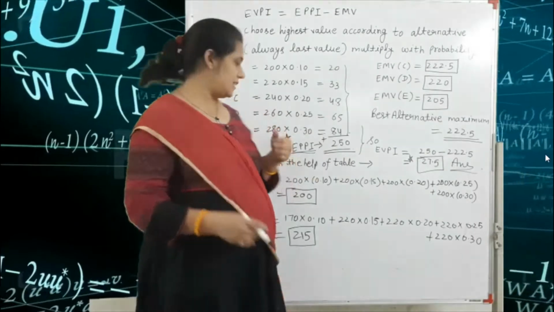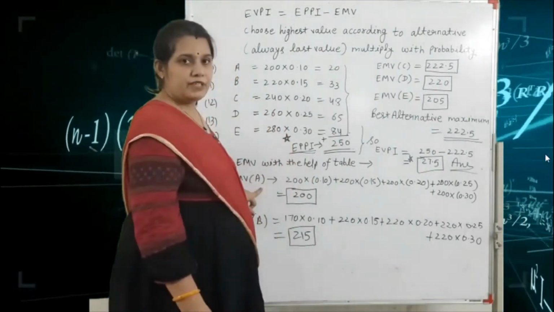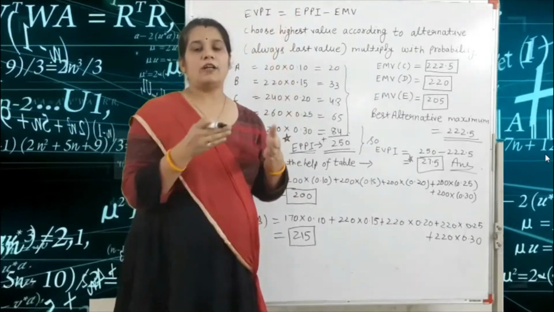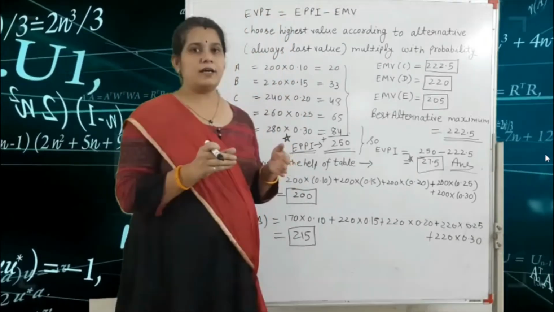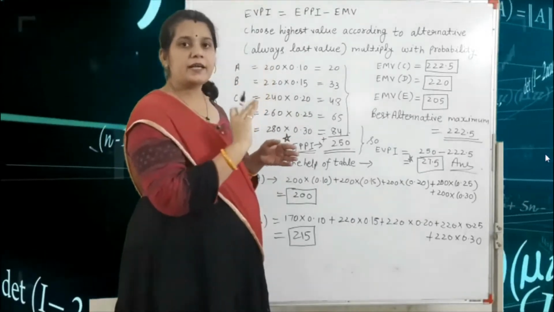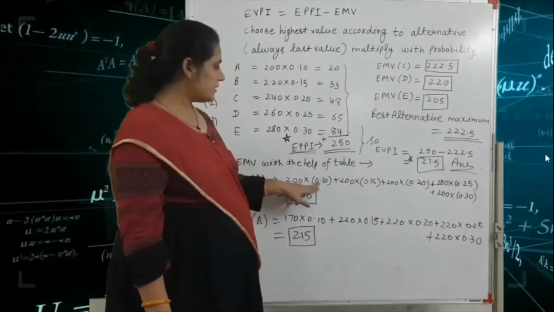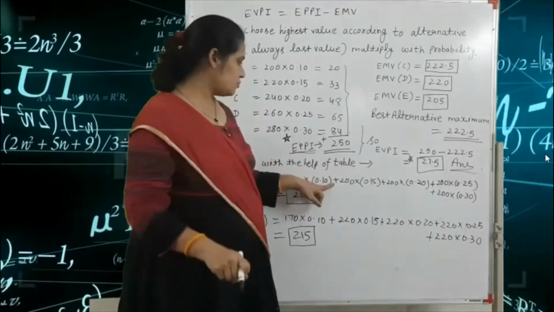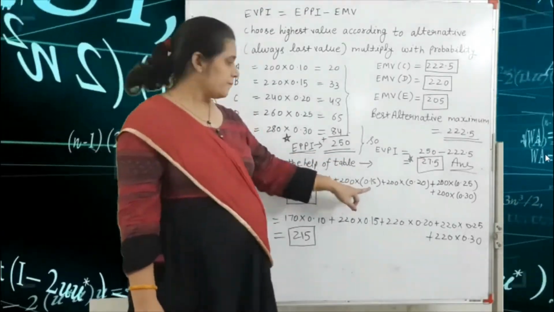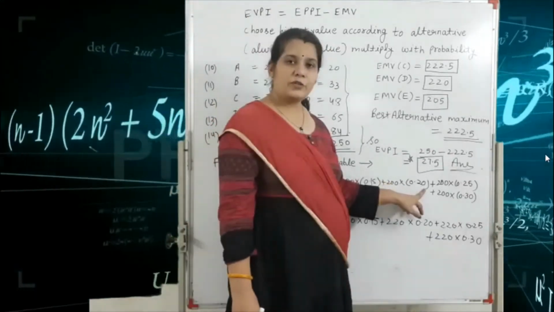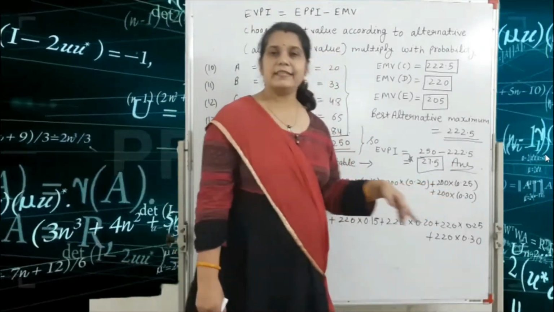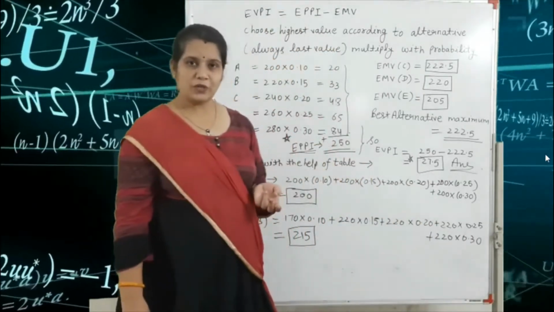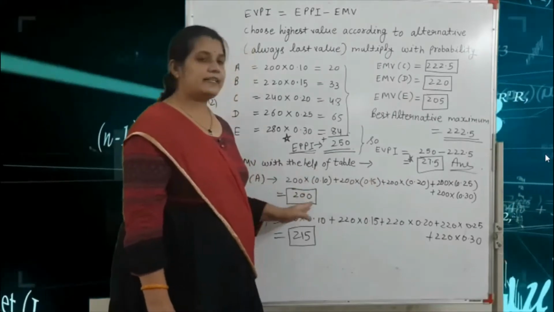For finding the EMV for the A alternative, first you check the A column, that means the 10 column, and multiply according to the probability. Since all the values in the first column are 200, it is 200 into 0.10 plus 200 into 0.15 plus 200 into 0.20 plus 200 into 0.25 plus 200 into 0.30. Solving these, we get 200.